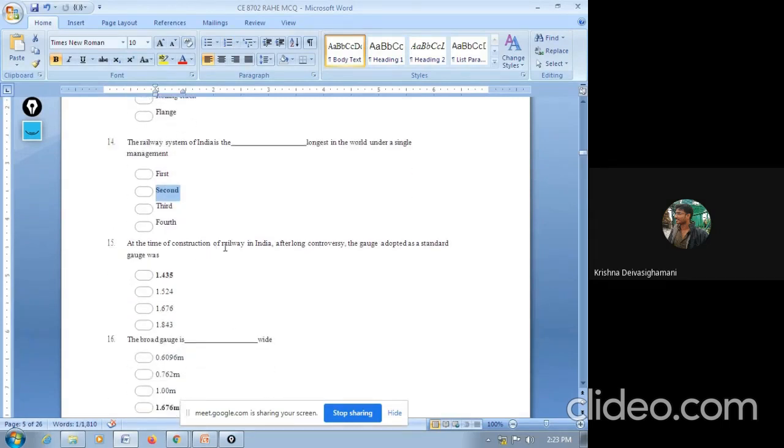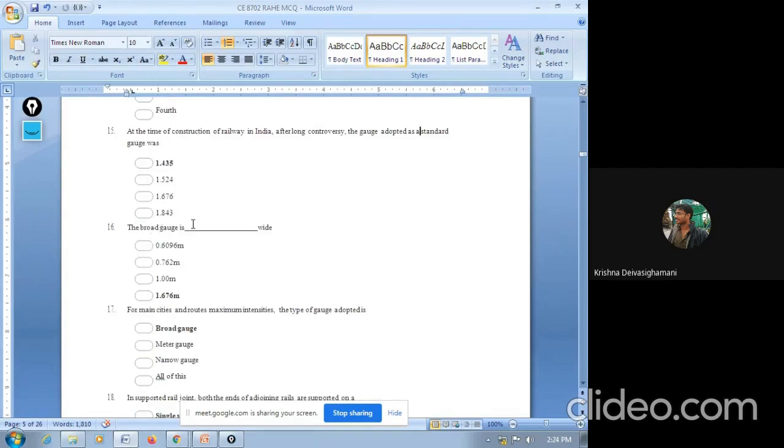At the time of construction of railways in India, after long controversy, the gauge adopted: the standard gauge is 1.435, 1.524, 1.676, 1.843. The answer is 1.435, because they have asked for the standard gauge, not broad gauge or something else. The length of standard gauge is 1.435 meter.